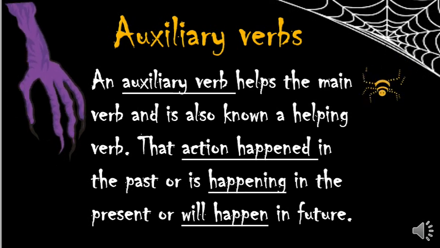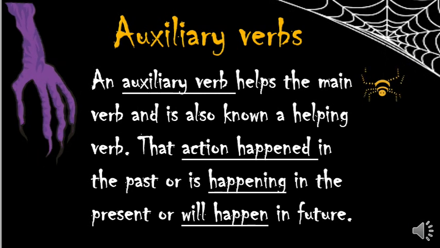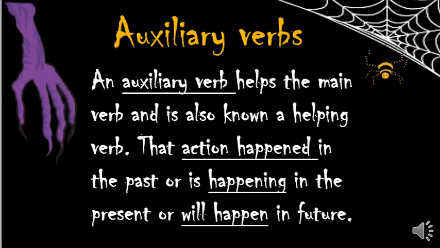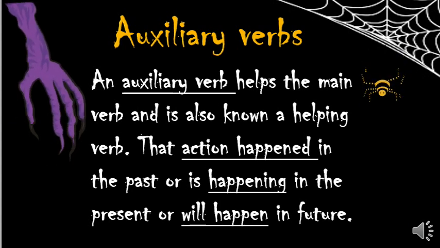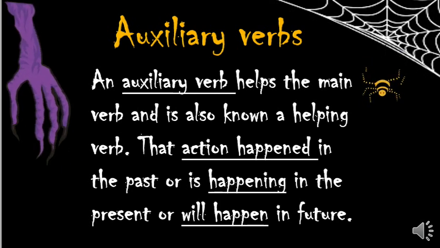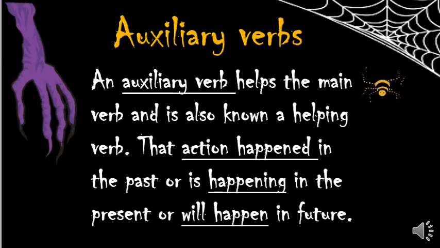That means now the action is going on. Flew, that means that has happened in the past. Will fly, yes, in future, right? So these auxiliary verbs help us to tell when that action happened. Okay, whether it is in the past or whether it is in the present or whether it will happen in the future. So this is very important. Auxiliary verbs are like helping hands, right?